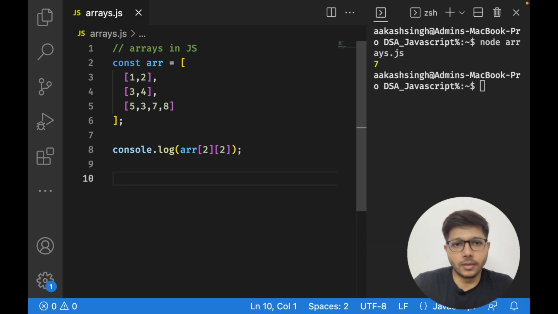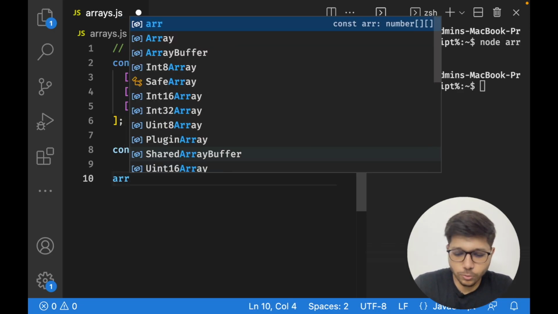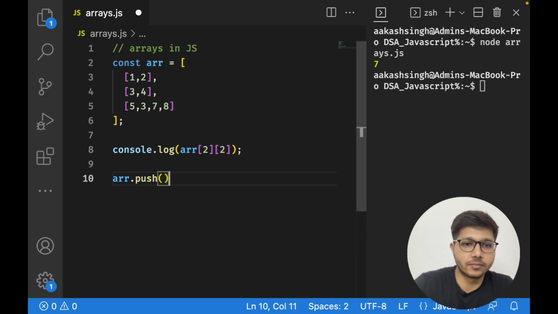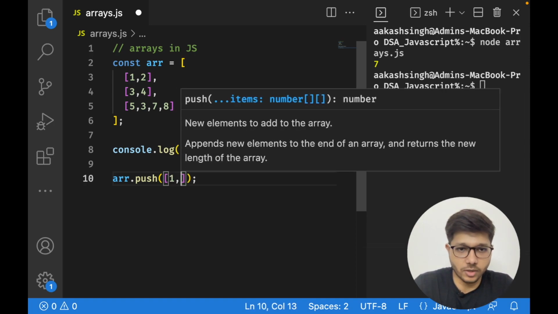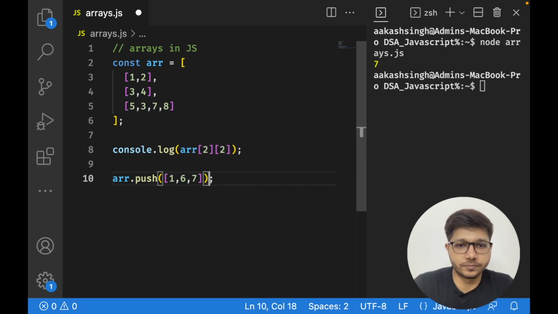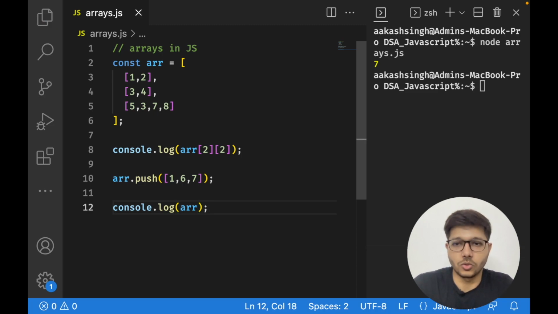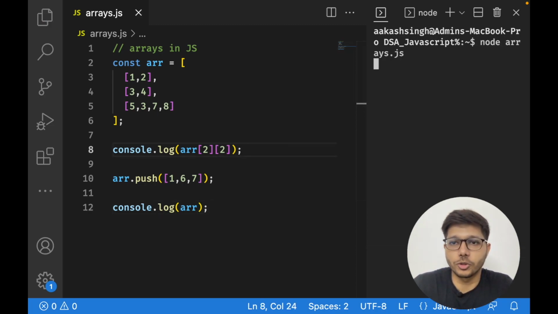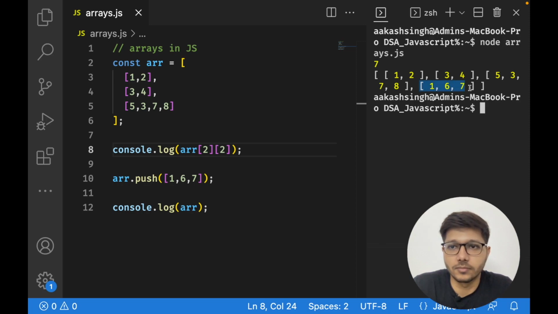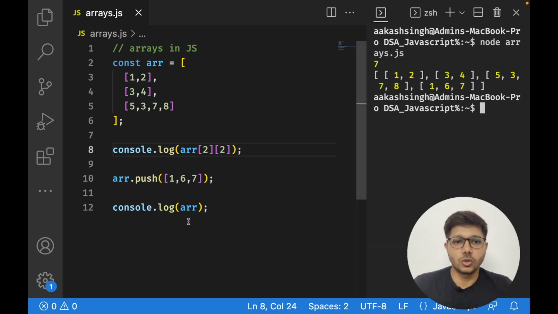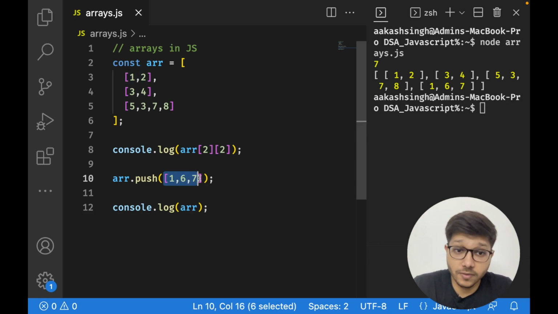And one more thing you can do: using the push method, you can also push an array inside an array. Suppose this is an array, and I push an array of elements, 1 6 7. If I console.log the whole array now, see, it has pushed the element 1 6 7 at the end. So the push method can push an element as well as an array.